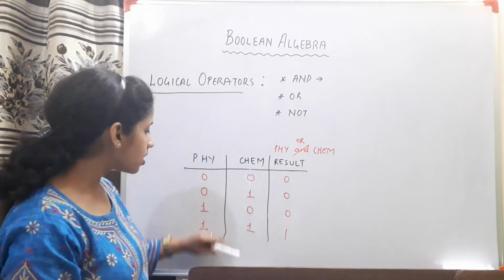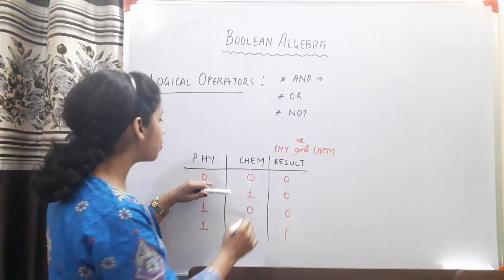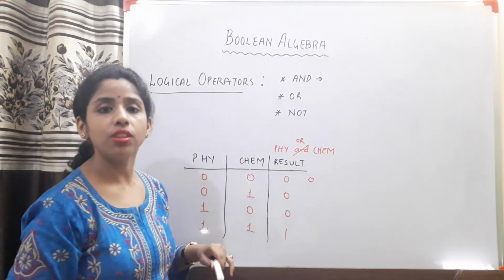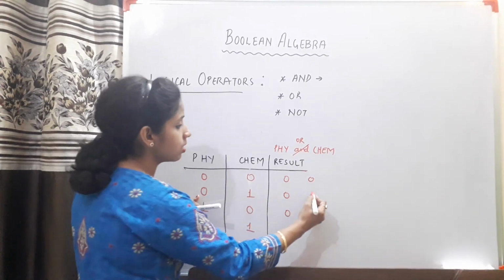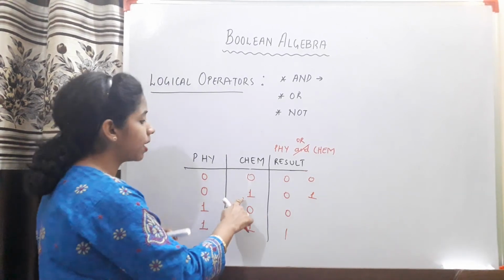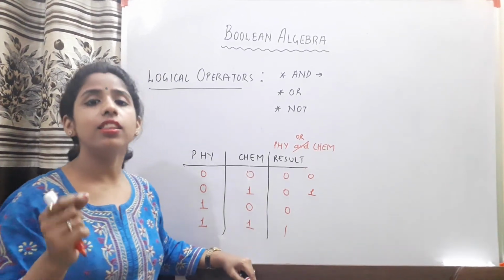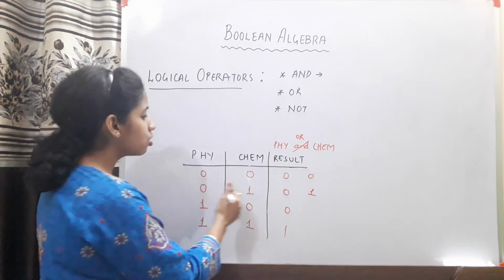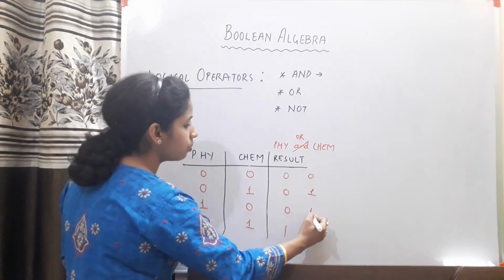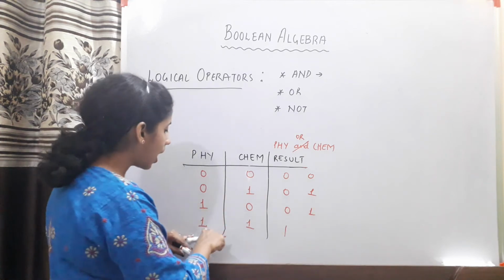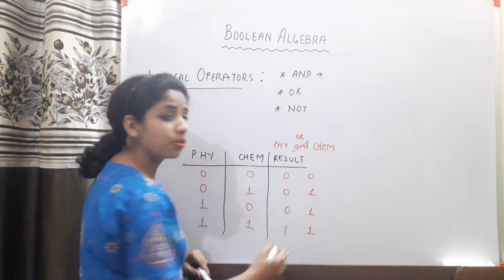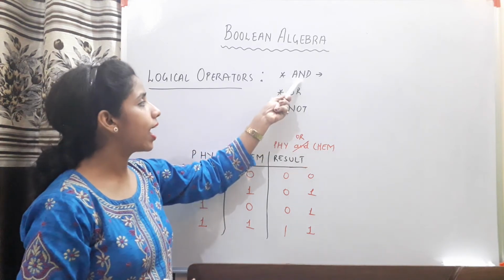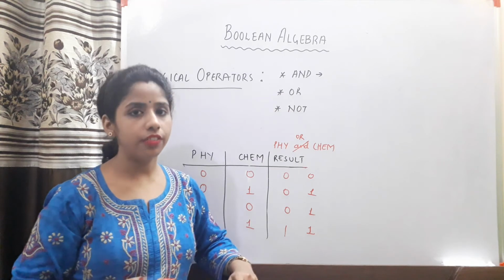Again these are the four possibilities. Here you will fail, because you fail in both the subjects. But here you will pass, because you pass in chemistry, and the condition said that you will be considered pass if you pass in at least one subject. Then here also you will pass because you pass in chemistry, and in this situation also you will pass because you pass in both. So this is how AND and OR operators are different from each other.